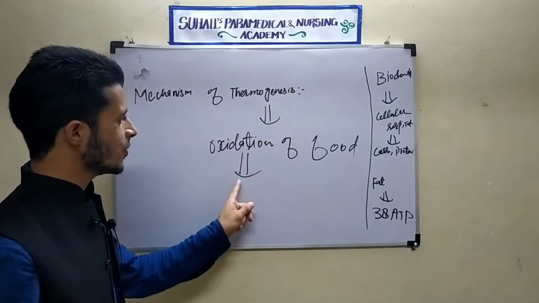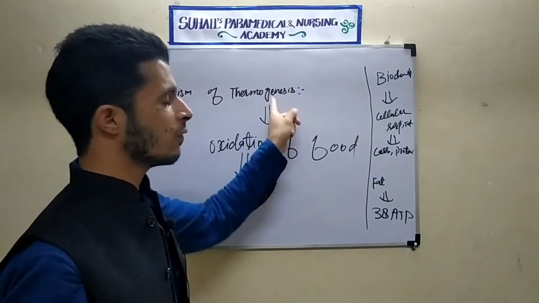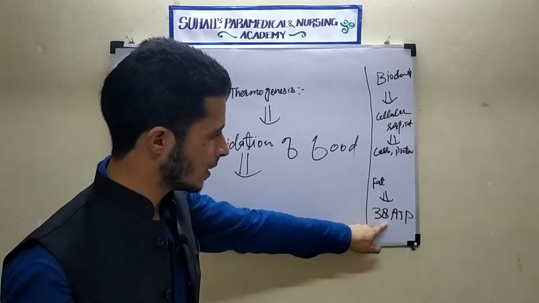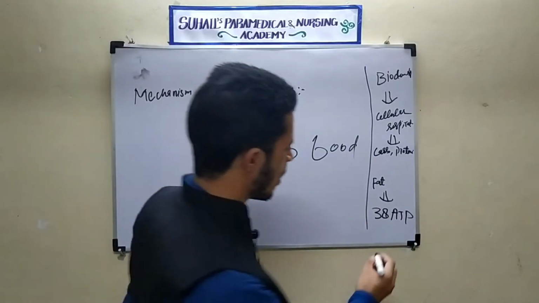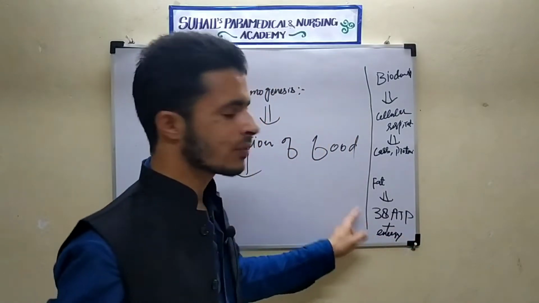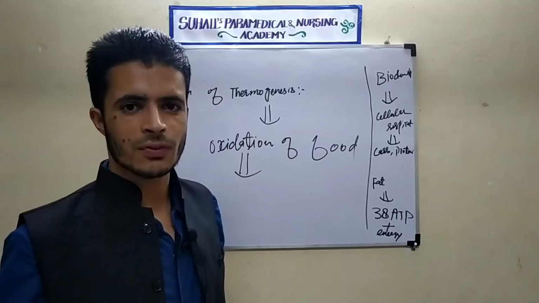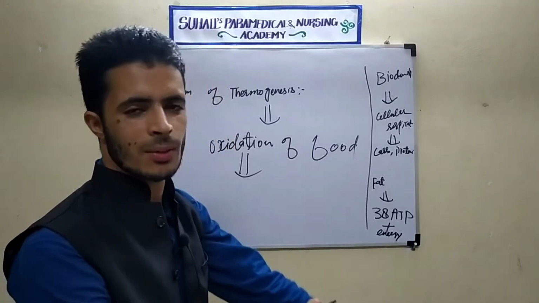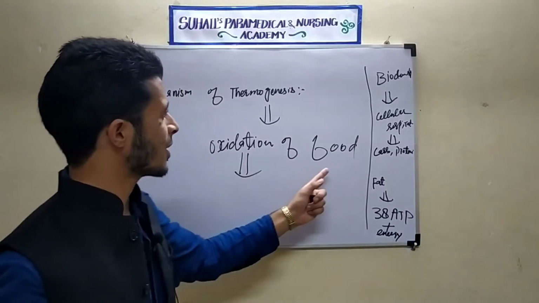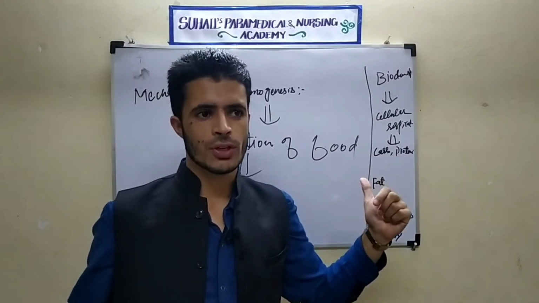Oxidation of food will be responsible for thermogenesis. During this process, 38 ATP molecules will be produced. Also, there will be energy. This energy will be part of thermogenesis. This energy is actually the heat of thermogenesis. This was the mechanism of thermogenesis.